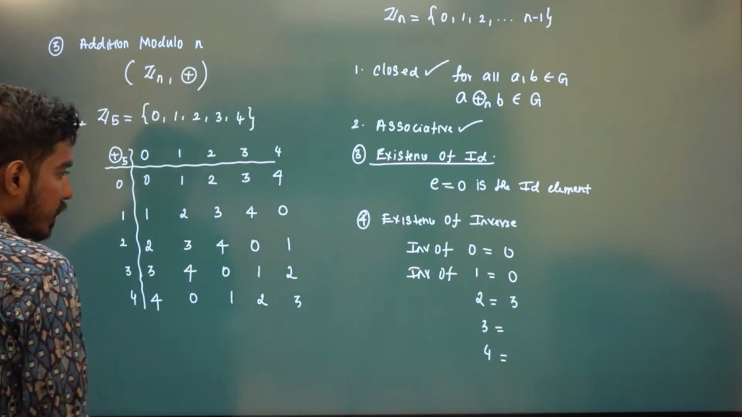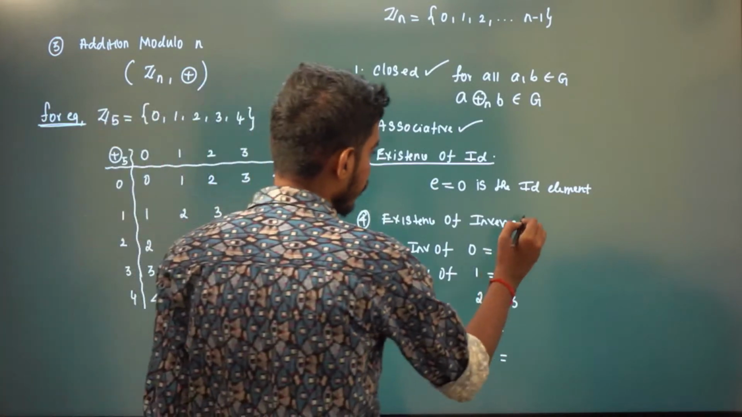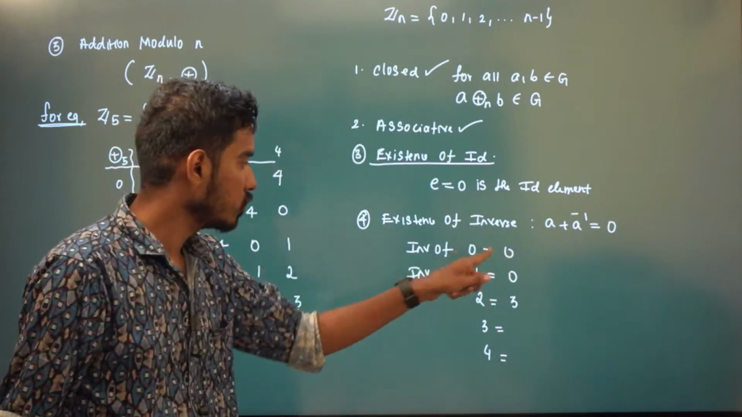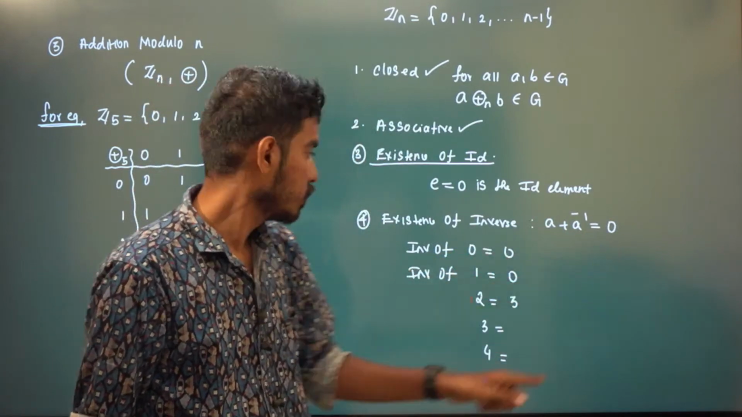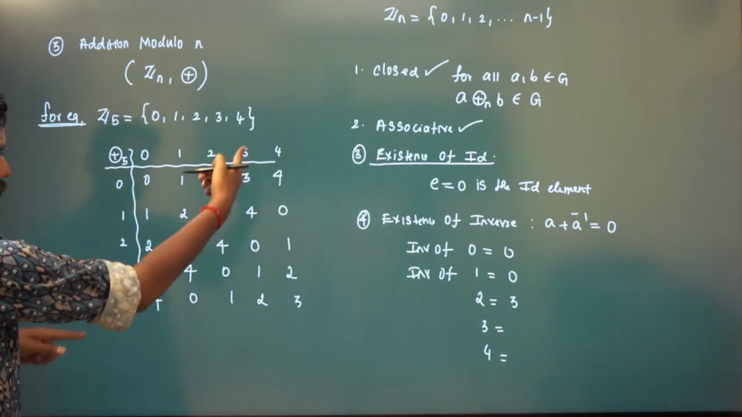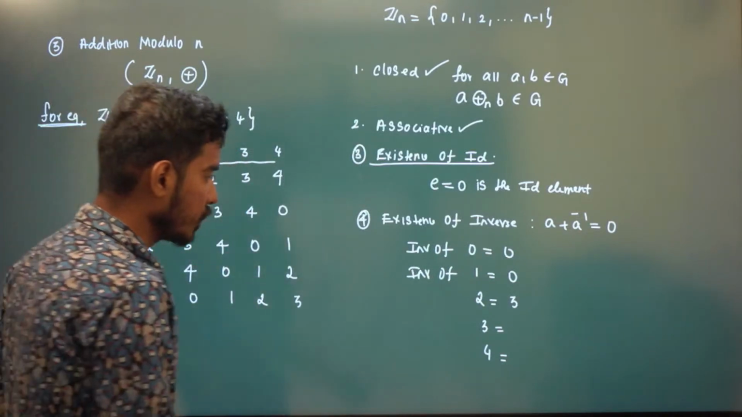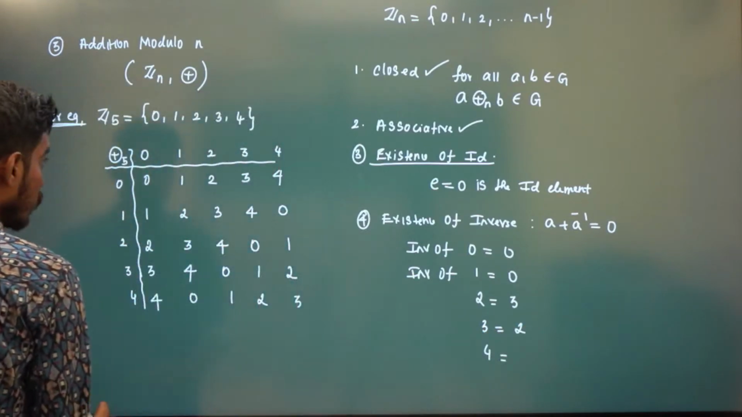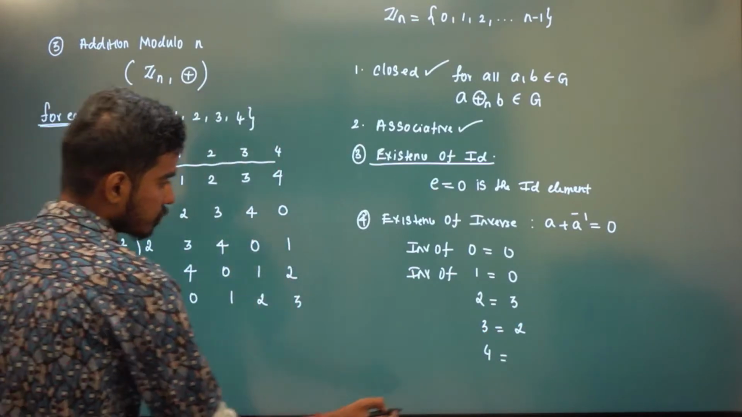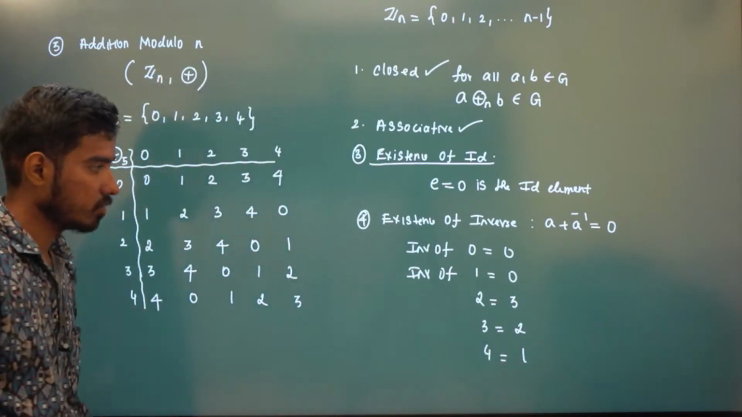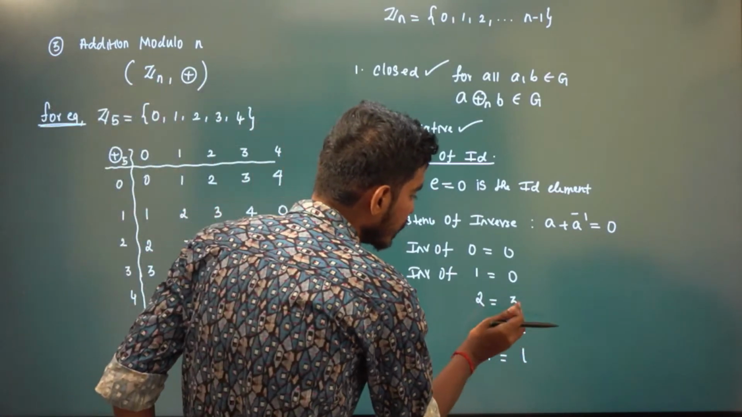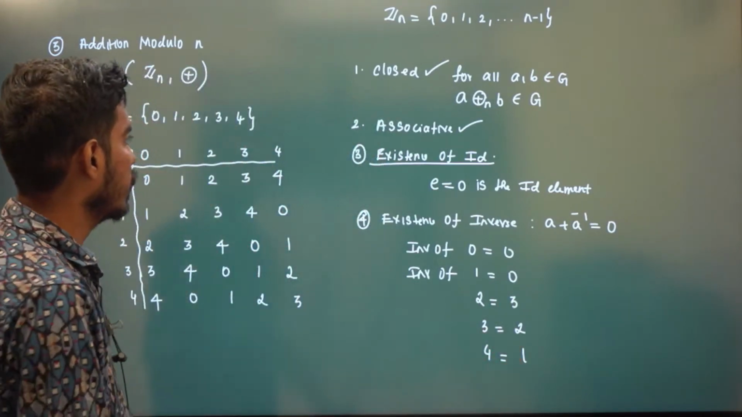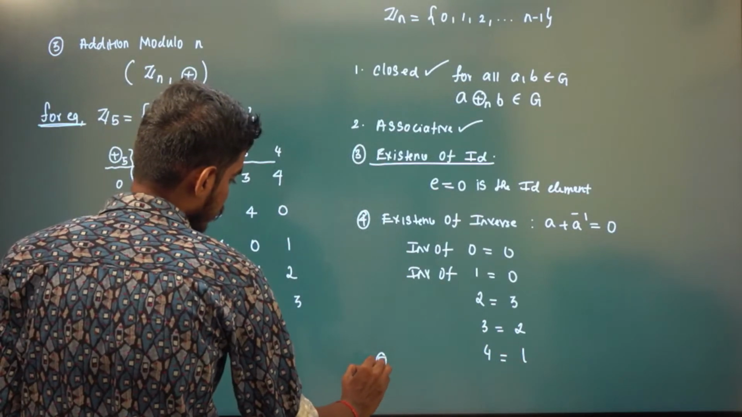What is the inverse of 3? 3 plus what is 0? So what is the definition of inverse? a plus a inverse has to give you 0. So if you take 2, 2 plus what is 0? So 2 plus 3 is 0, because 2 plus 3 is 5, 5 is 0. Inverse of 3 is 2. Inverse of 4 is 1, right? It means that 2 plus 3 is 0. It means that 3 plus 2 is 0. It means that 4 plus 1 is 0. And it is also commutative.